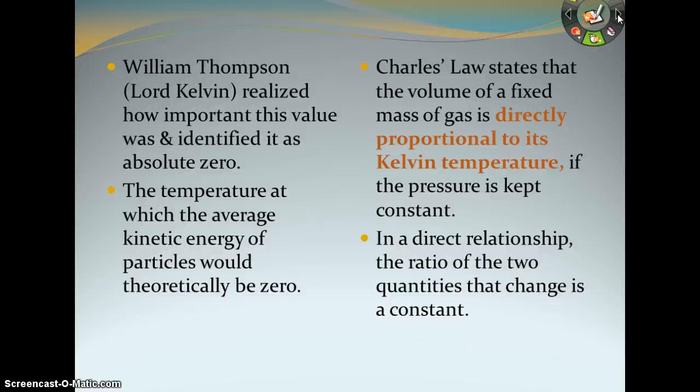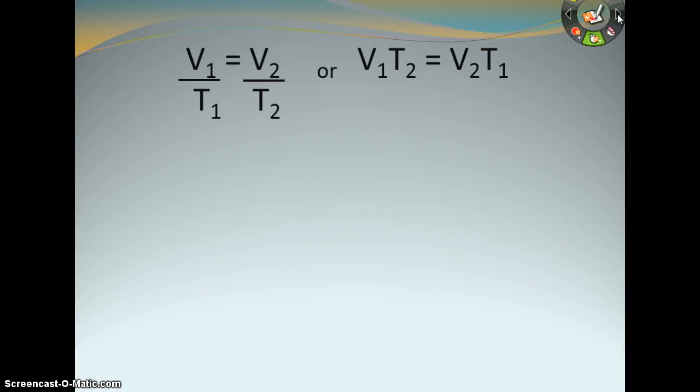In a direct relationship, the ratio of the two quantities that change is going to be a constant, so we can set them equal to each other. And that's going to give us V1 over T1 equals V2 over T2. And that is Charles's law equation. You can rearrange it to get rid of the proportions and make it easier to solve. So in that case, you're going to do your cross multiplication, and you're going to get V1 times T2 equals V2 times T1. And you are certainly welcome to use that if you need to solve for one of the T's. If you're solving for one of the V's, it's just easier to move the T out of the way.